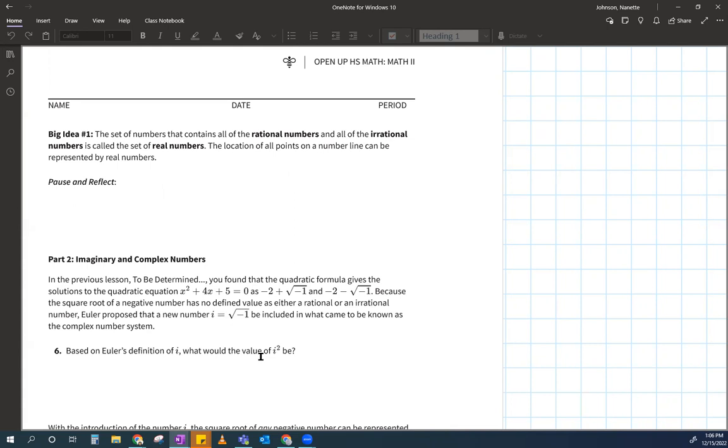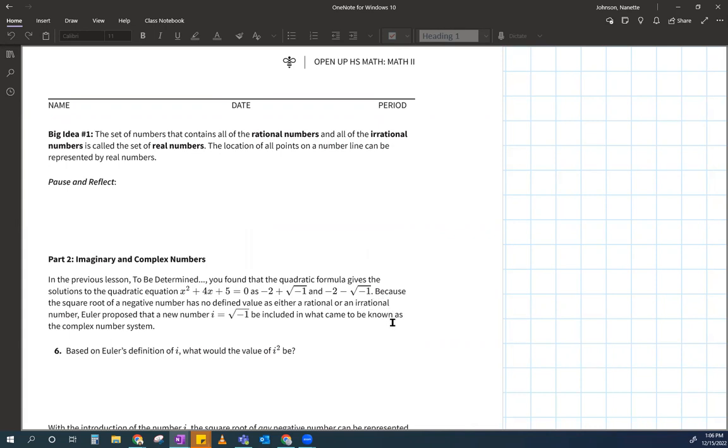Okay, so in the previous lesson, you found that the quadratic formula gives the solutions to the quadratic equation x squared plus 4x plus 5 as -2 plus square root of -1 and -2 minus square root of -1. Remember, that was really funny to us, like, ooh, that's weird. Because up to date, we had always said you can't take the square root of a negative number. Well, you can, right? I said yet.